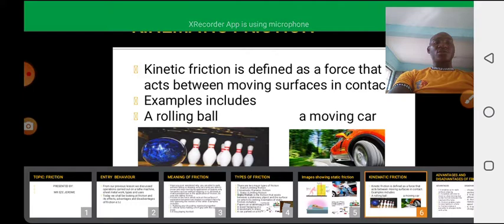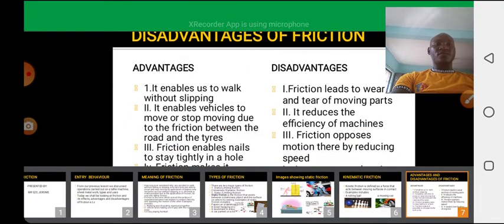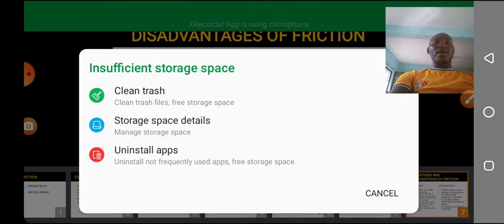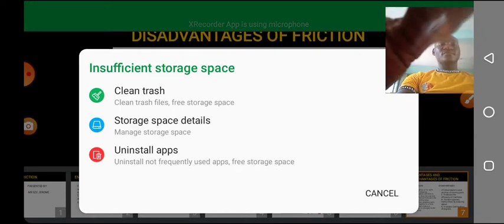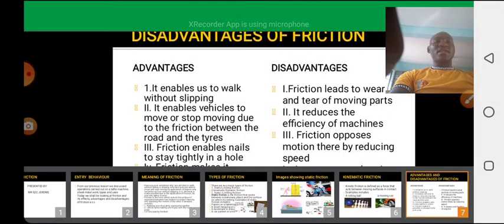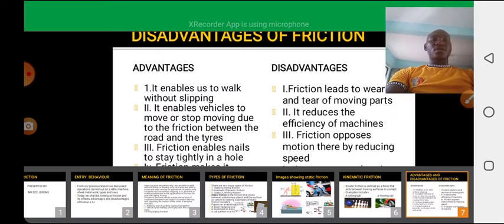Let's now talk about the advantages and disadvantages of friction. By my left here we have the advantages of friction. Number one, it enables us to walk without slipping. Two, it enables vehicles to move or stop moving due to friction between the road and the tires.